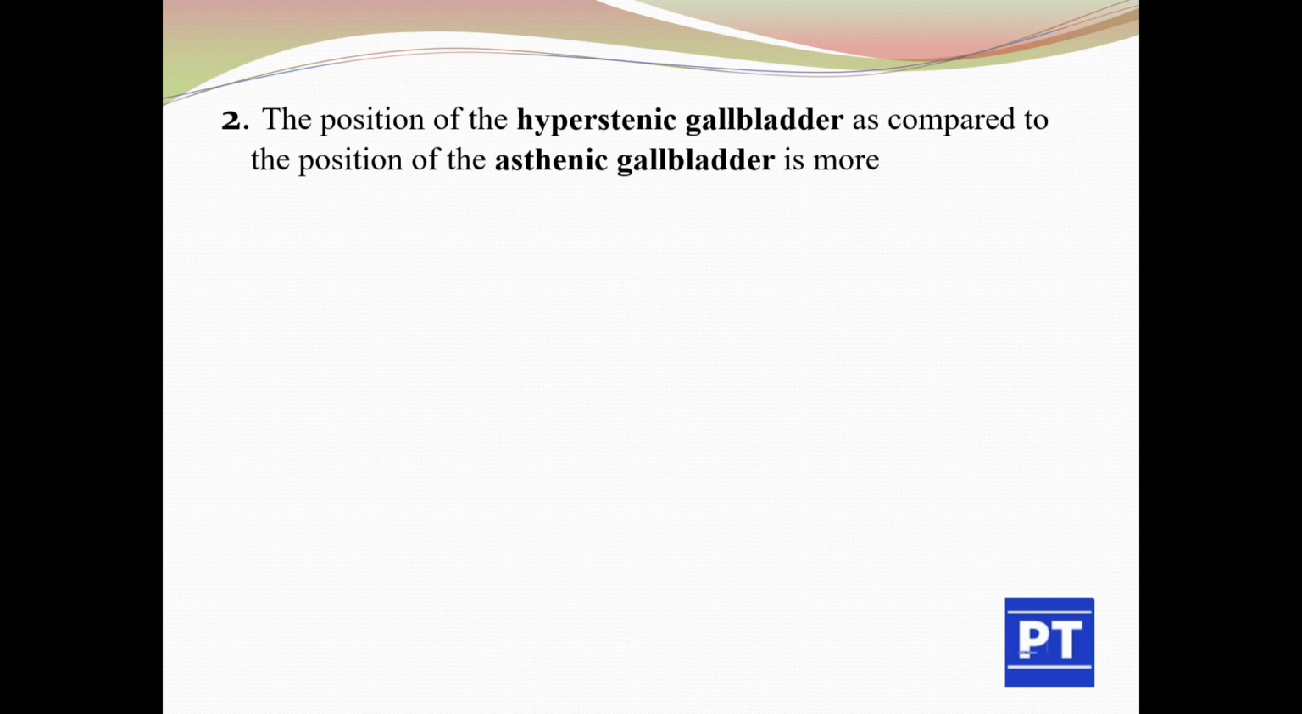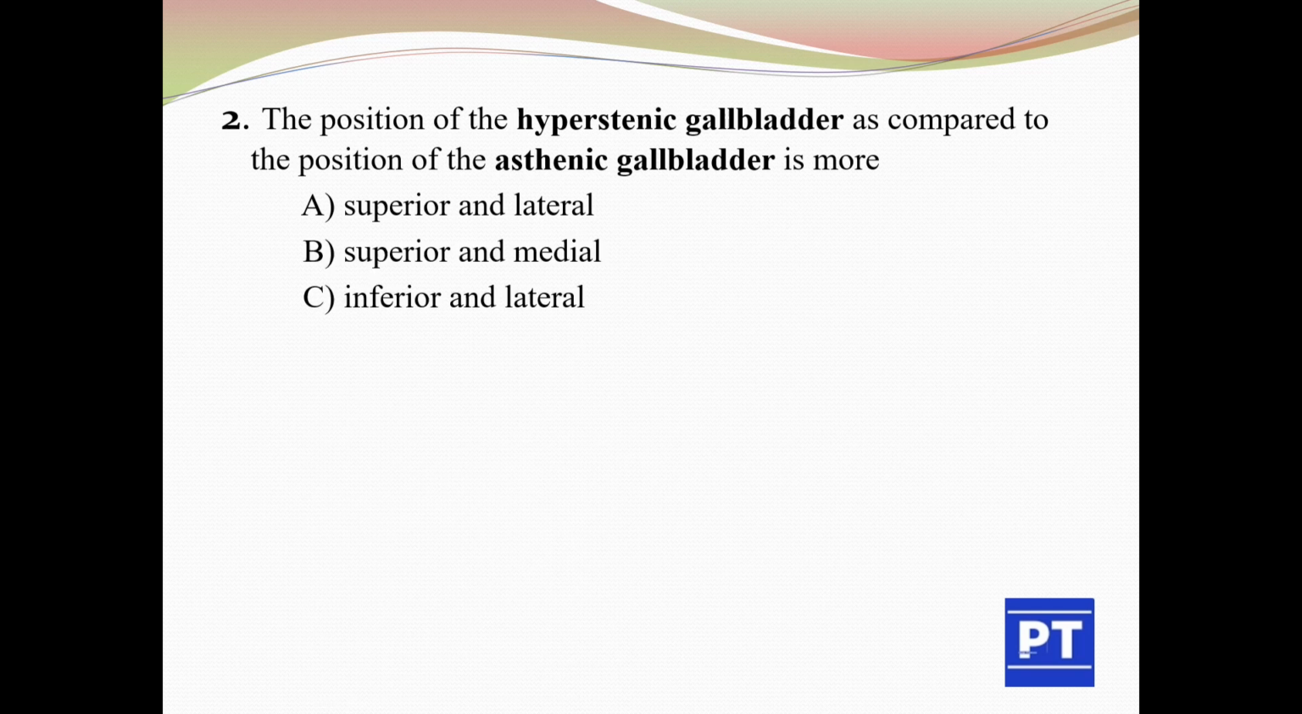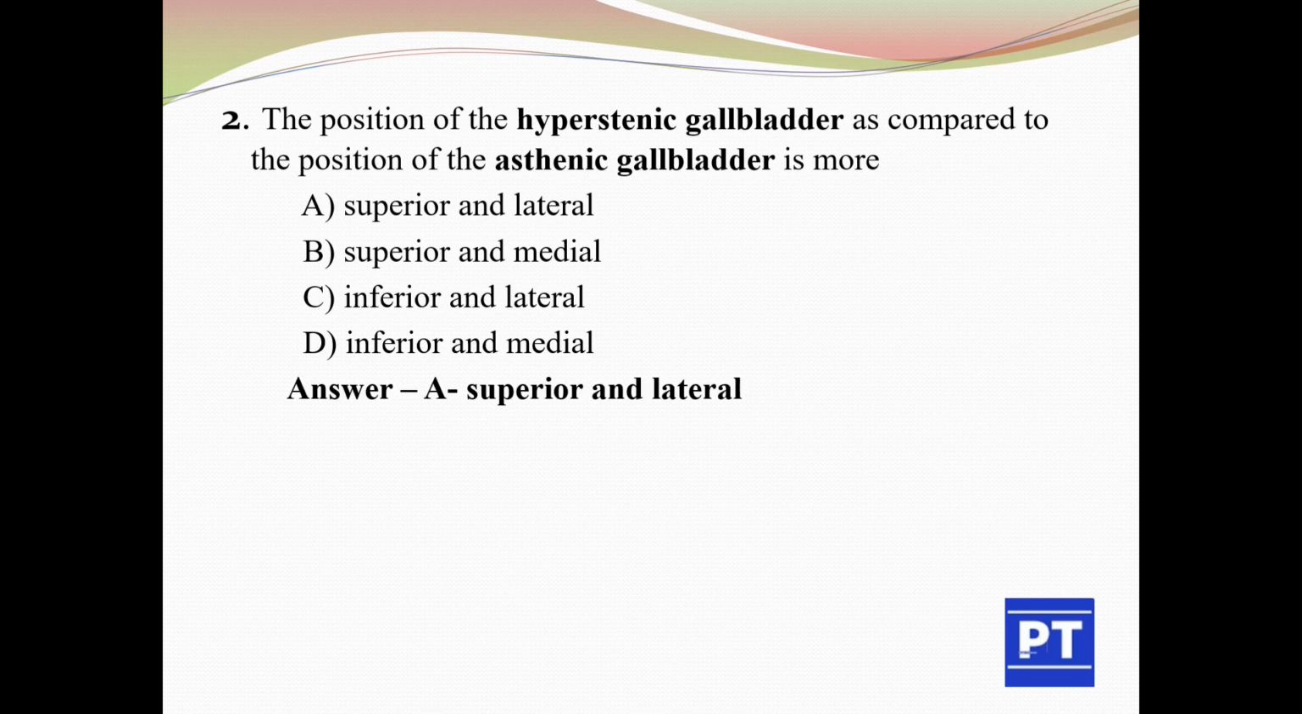Question number 2. The position of the hypersthenic gallbladder as compared to the position of the asthenic gallbladder is more: option A, superior and lateral; option B, superior and medial; option C, inferior and lateral; and option D, inferior and medial. The answer is option A.